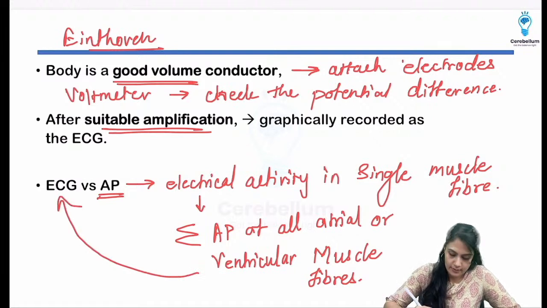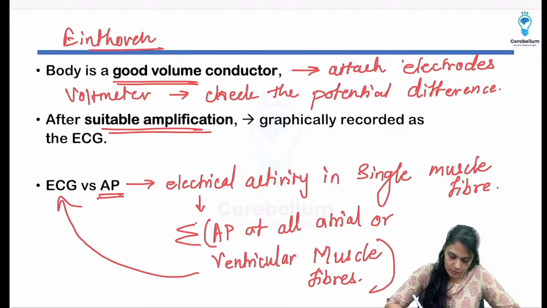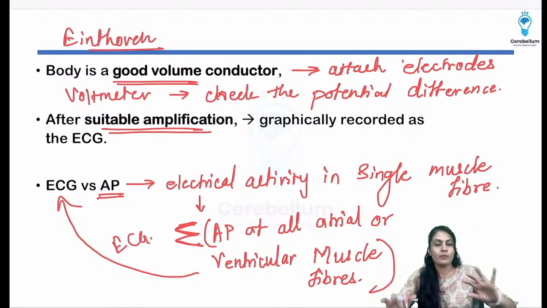That will be called the ECG. So this is the summation of atrial or ventricular muscle fibers, and that is nothing but the ECG. That is the only difference between these two.